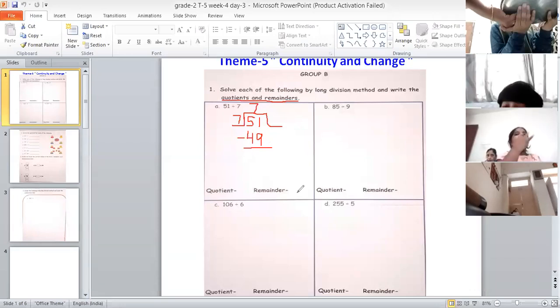We cannot take a big number from the smaller one. So what we'll do now? What we can do now? What we'll do? Yes, Bilvika, what we will do?